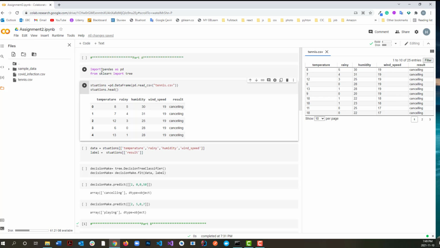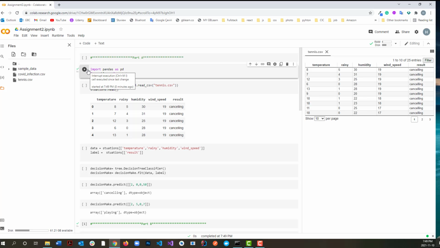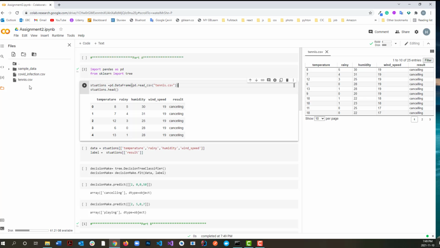I import pandas as pd and I import scikit-learn, and I'm quickly running it. Here I imported the comma separated value file our data comes from. I read that and I just print out the first 5 lines of that file.